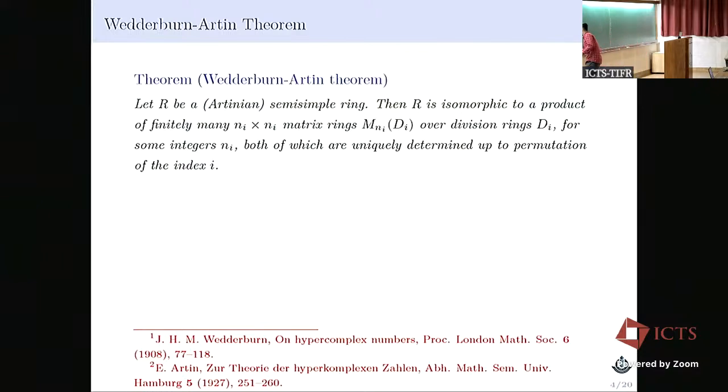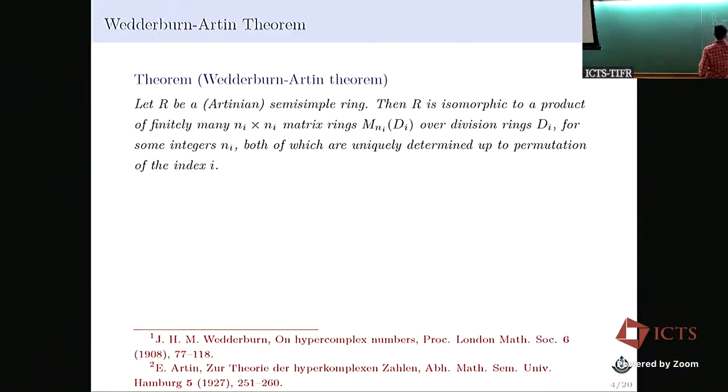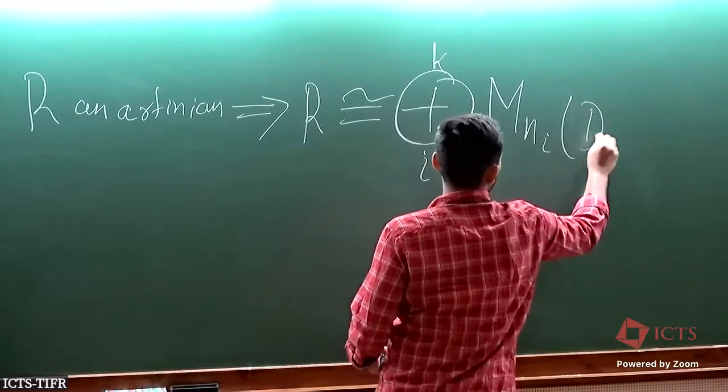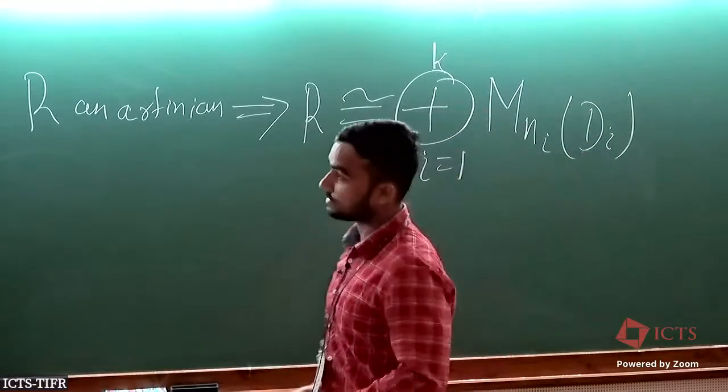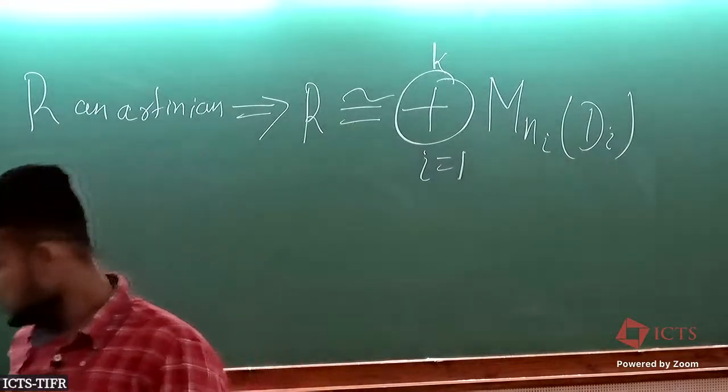So more precisely, we can write: if a ring R is Artinian semi-simple, which implies R will be isomorphic to the product over i equal to 1 to k of M_{n_i}(D_i), where the D_i are division rings.